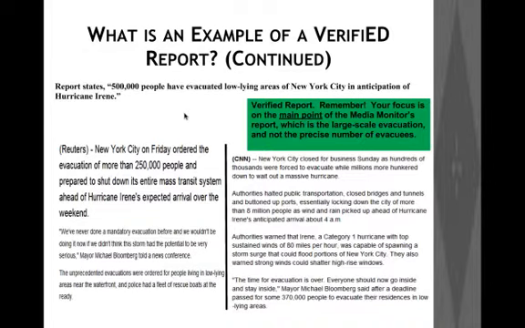Now here is another example of a verified report. Let's assume we come across a report which says 500,000 people have evacuated the low-lying areas of New York City in anticipation of Hurricane Irene. Now, assuming we run a search and we come across two reports, one from Reuters and the other from CNN. Reuters states that 250,000 people evacuated the low-lying areas of New York City, and CNN states that hundreds of thousands were forced to evacuate New York City. Now, in this case, we have both Reuters and CNN confirming that a lot of people evacuated New York City, but the numbers that they talk about do not necessarily tally with the number in the original report.